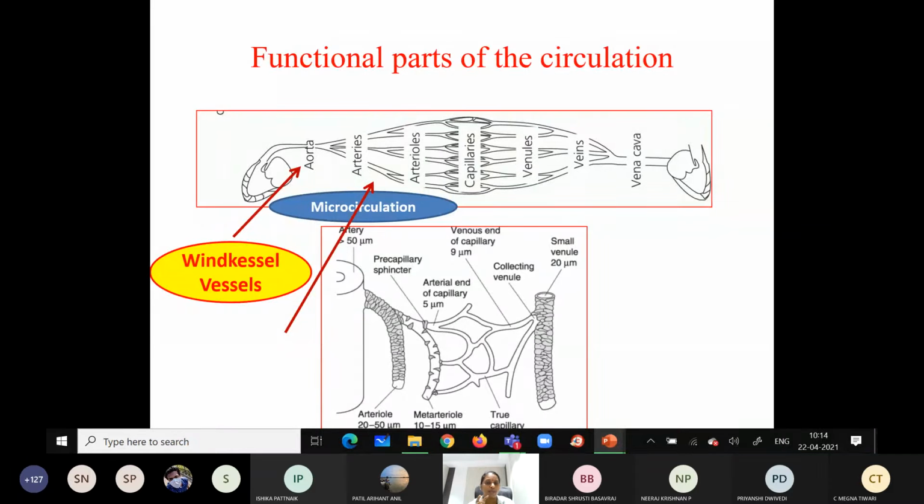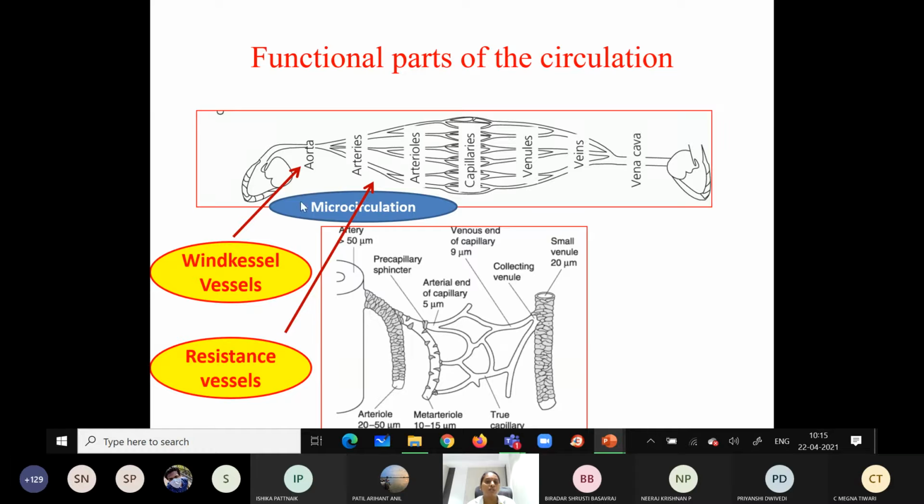Because of this property, they offer more resistance to the blood flow within the vessels. So that's why they are called what? Resistance vessels. What will they do? They will slow down the blood flow. When the blood comes here, the velocity of the blood flow becomes less because of the resistance.